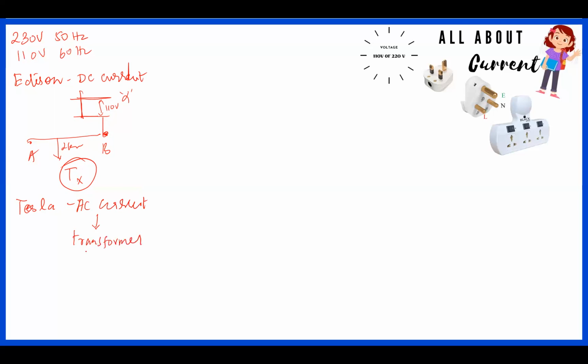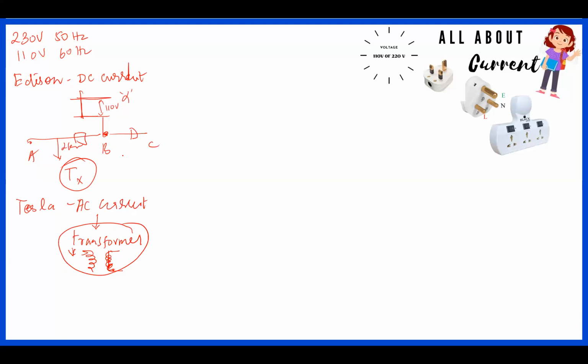It's nothing but you have one coil here, you have another coil here. If you increase the number of coils in this part, and you pass, for example, a smaller current here, the voltage here will be higher if the number of turns is more. Turns means the number of windings. This is what the transformer does. You can see this on your roadside, at the start of your condominium, everywhere you can see the transformer. Because of this flexibility, you can place transformers at different parts between the leads, so that the power can be boosted whenever you want to boost the voltage from one point to another point.